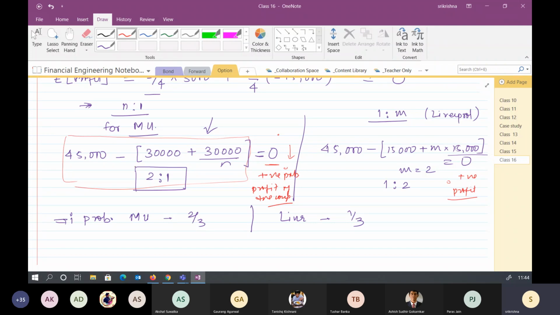So even in the binomial model, which we will make, we are saying that there is a probability P that the asset price will move to US naught, and there is a probability 1 minus P that the asset price will go to DS naught. But I will never be using this P. I'll be using a different kind of probability. Instead of the market probability, I'm using the values from the internal parameters, and that's why it is called implied probability or risk neutral probability factor.